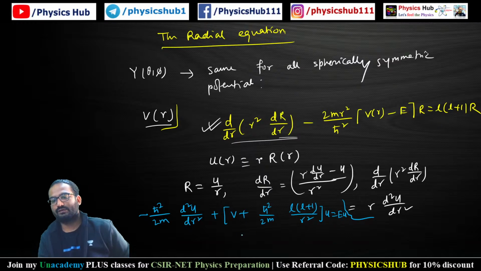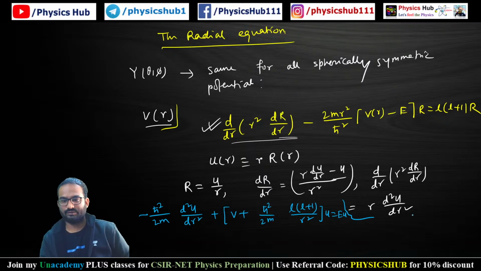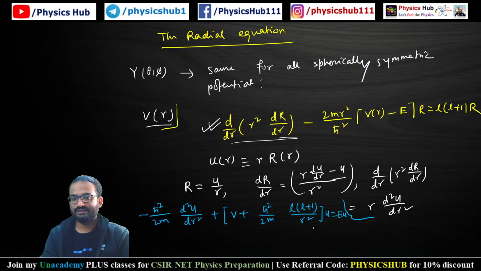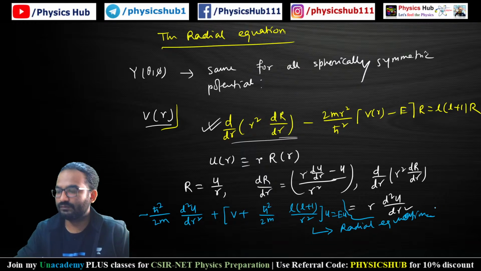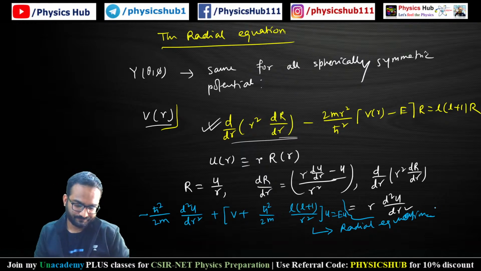So we have transformed it into some equation. This equation is known as the radial equation.